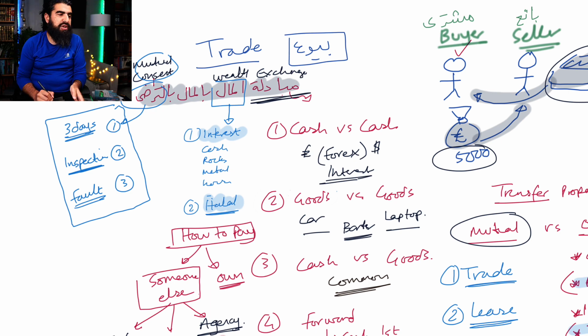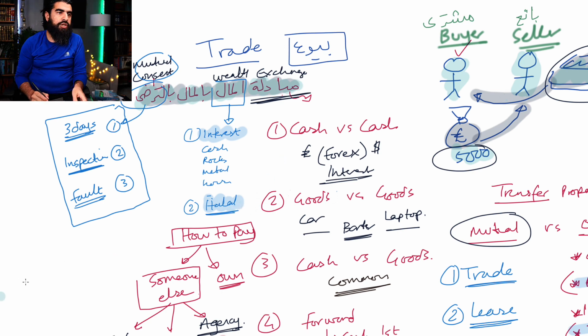Any trade that is mubadala bil mal, like over here, this guy gives the £5,000, mal bil mal, which is the car here, bi taradi, and both sides are happy. This trade is considered to be a done and dusted trade.